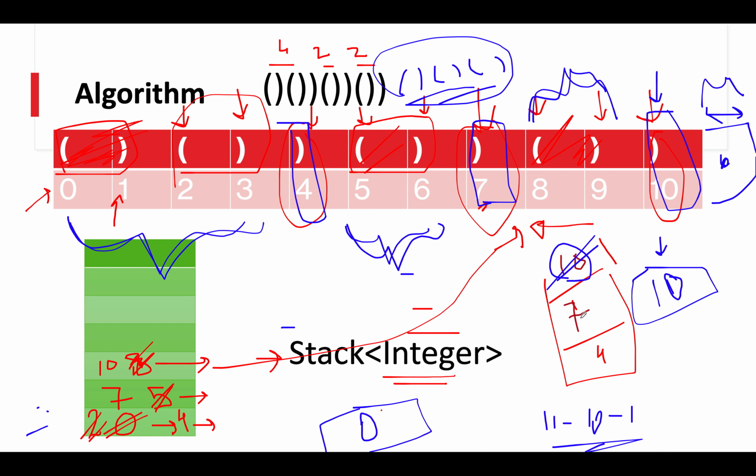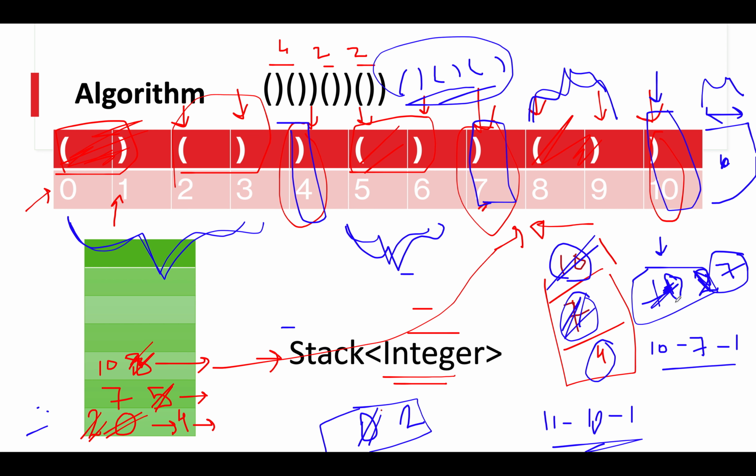And let's go for the next iteration. We get 7 and pull out an element from the stack. So 10 minus 7 minus 1 is 2. So we'll update the max length to 2 and we'll remove this element from the stack and update the terminal index value to 7. Sorry, this will be updated to 7. Let's go for the next iteration.